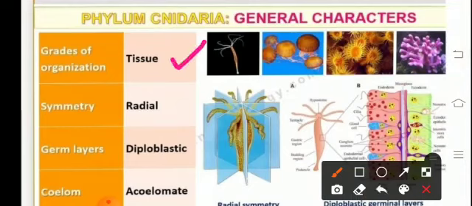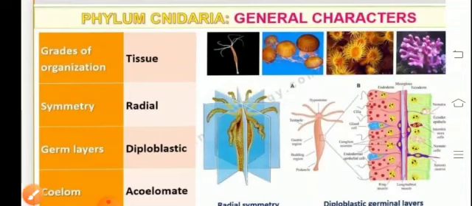The symmetry is radial, that means the body can be divided along the radius into two equal halves. They have two layers, therefore diploblastic, that is ectoderm and endoderm. They are acoelomate organisms, that means the cavity between the gut wall and the body wall is absent.